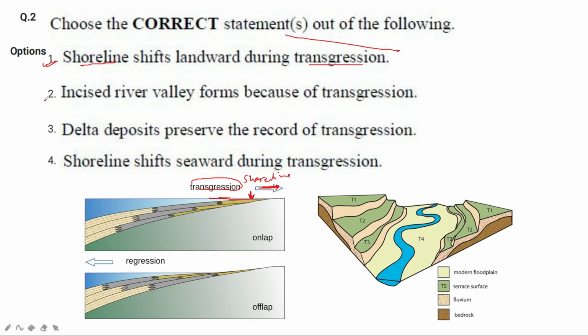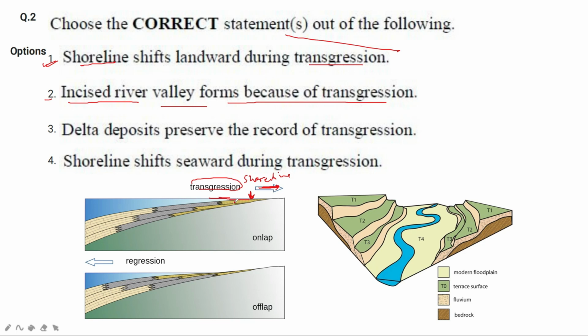Now the second option is, incised river valleys form because of transgression. Incised river valleys form when the river starts to erode the valley even deeper. There was a previous depth of the valley, and now the river has started to erode it even deeper. And this is due to what? The base level fall.